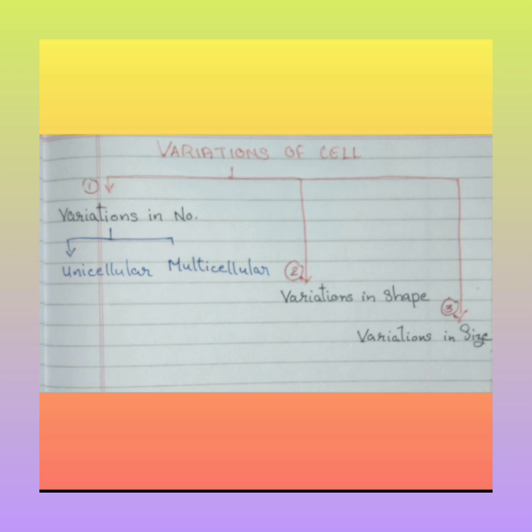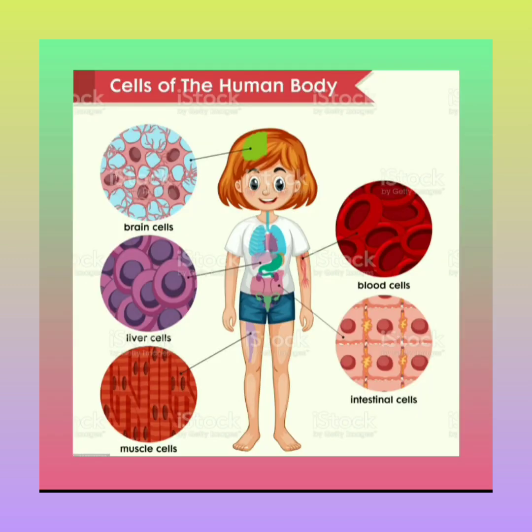Third, variations in size. Okay, tell me one thing, can you count your hairs? No, because they are countless, they may be in millions or billions. So the cells are even smaller than that.